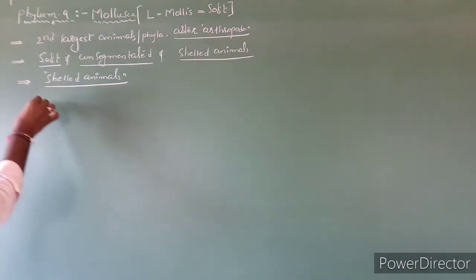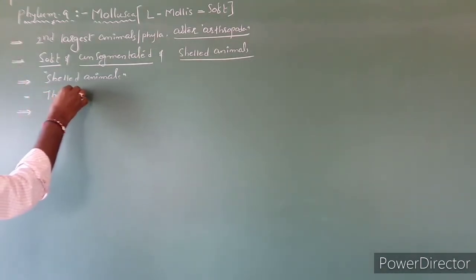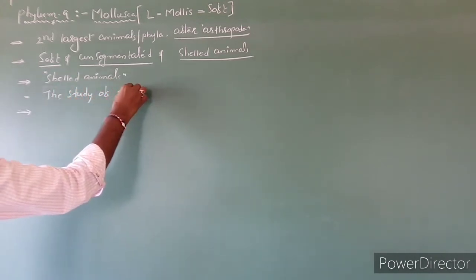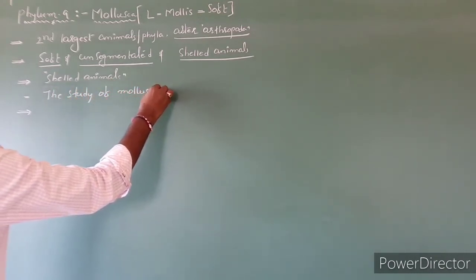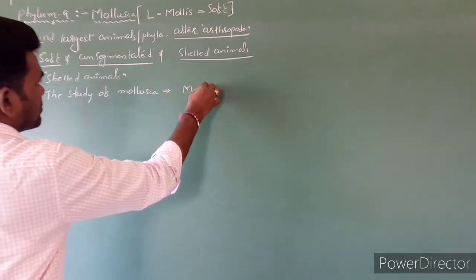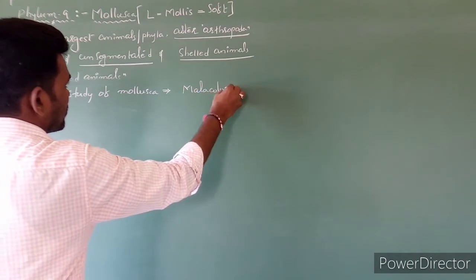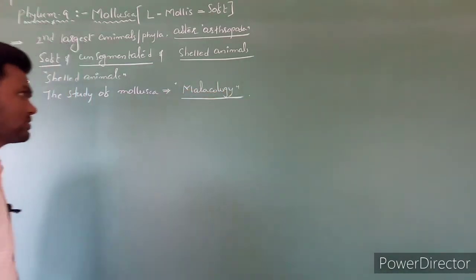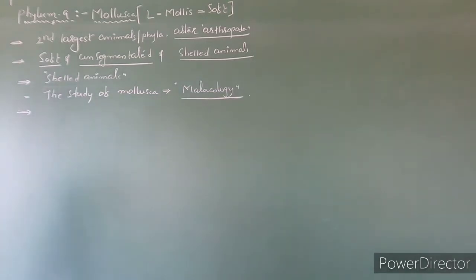Next, the study of Mollusca is called malacology.